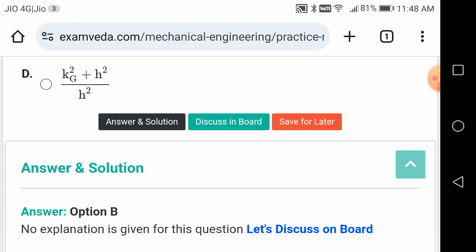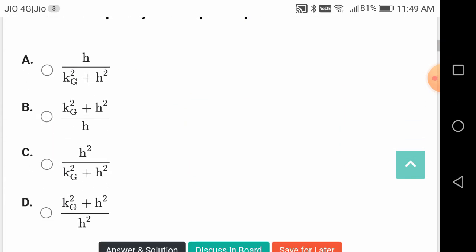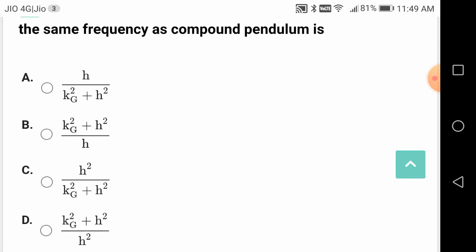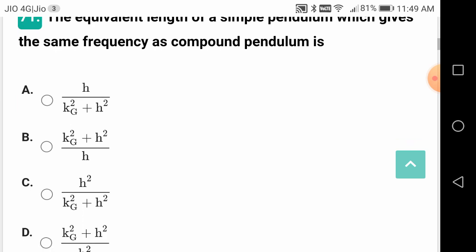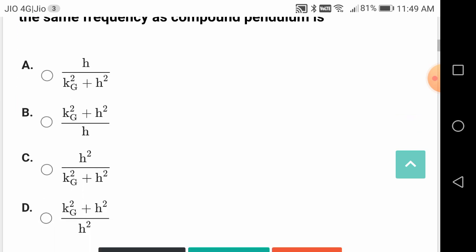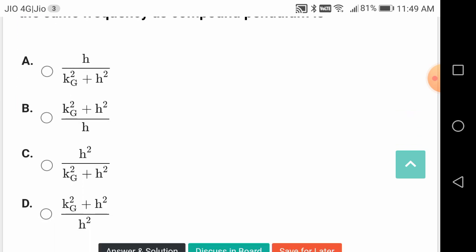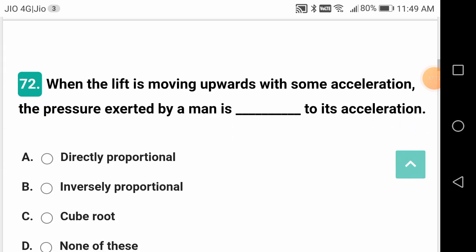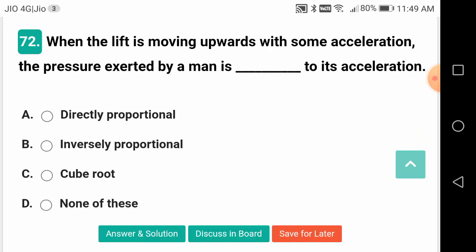H by Kg square plus H square is not dimensionally correct. He is asking the equivalent length, so the dimension should be length, square by some length dimension. You should be getting a doubt between B and D. But D is not correct because both are H square, so it should be B only. By knowing the correct dimensions, you can answer some of the questions in your question paper.